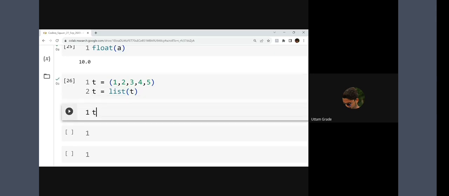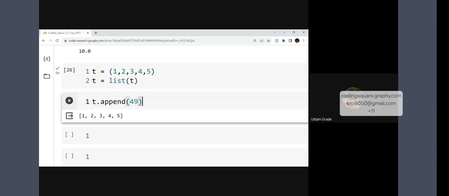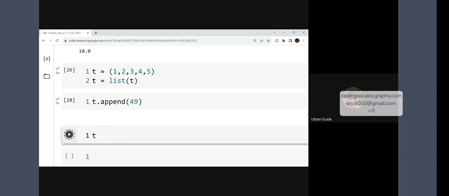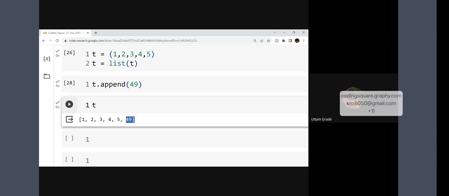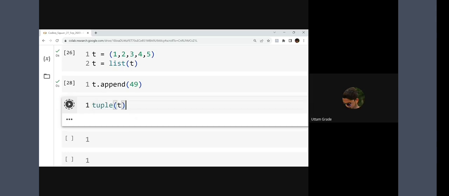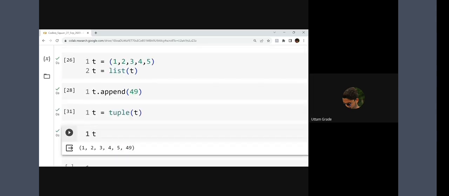Okay, now if I print t, what is going to happen? It is converted into a list. Fine. Now I know that I have the append function and I use it like this. If I look at the value of t, I can see I have added the value, see, 49. Yes, I can convert it into a tuple again, like this, and store it again within t. Now finally print t. See, I have added the value.